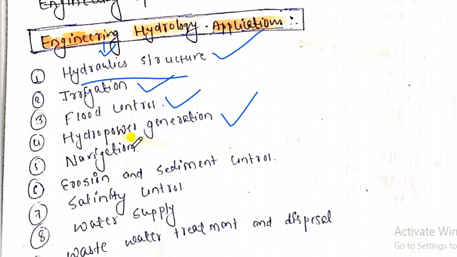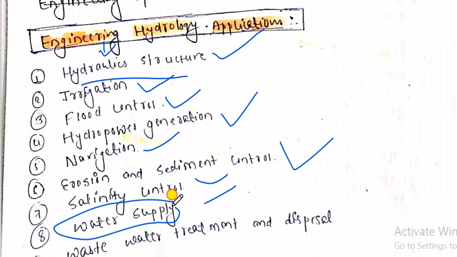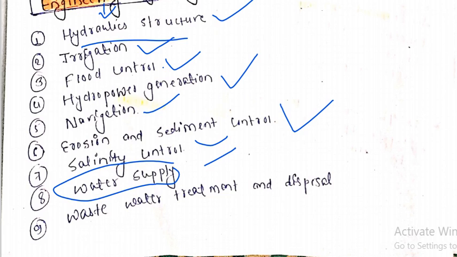Similarly, the applications of engineering hydrology include navigation, erosion and sanity control, and water supply: how much quantity and where the water needs to be supplied, in which vicinity. Similarly, wastewater treatment: the different methods to be adopted for the treatment of water. These are all the applications of engineering hydrology, and I hope you now know what engineering hydrology is and its importance. I hope you have understood up to here.